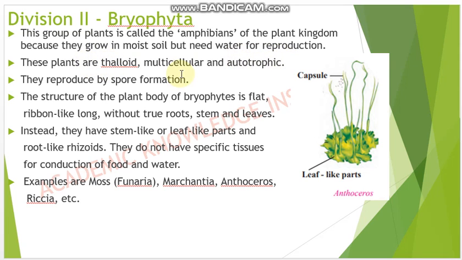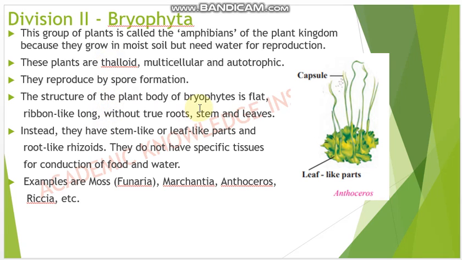And these plants are thalloid, multicellular and autotrophic. They reproduce by spore formation. See here, first a capsule was present, and then the capsule bursts, then the spores come out, and these spores will spread and reproduce again.